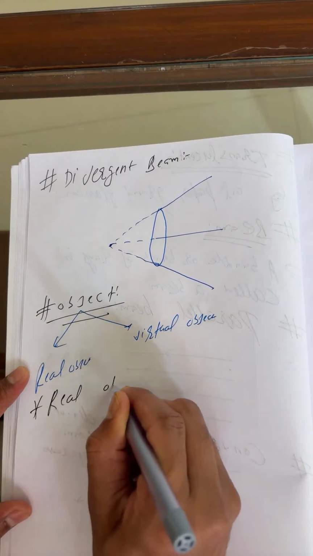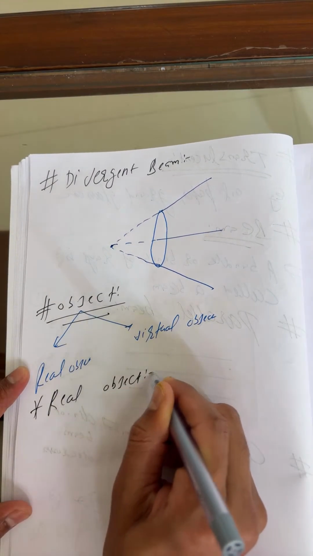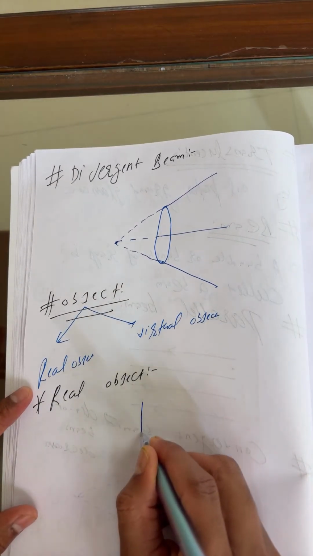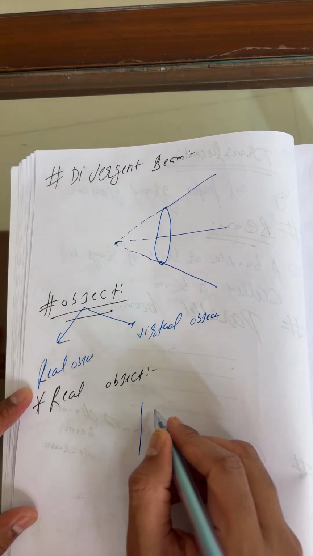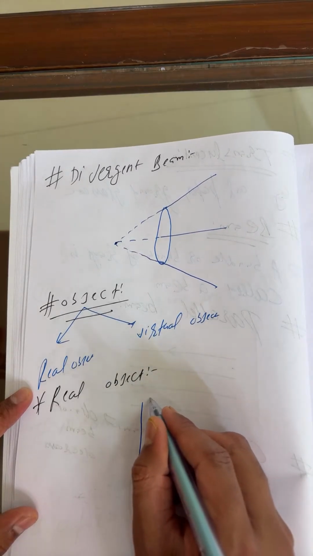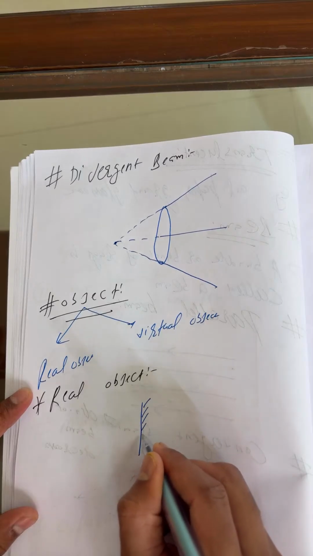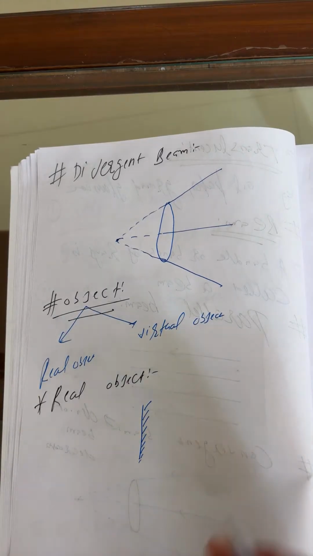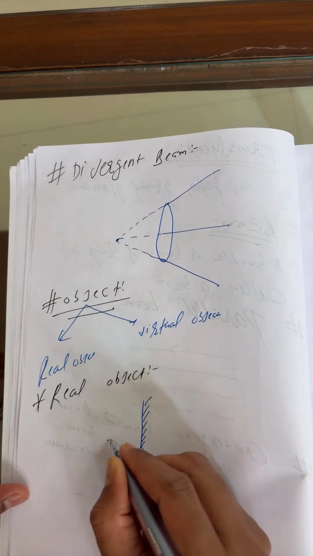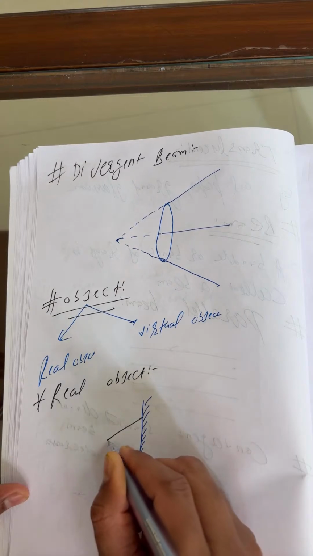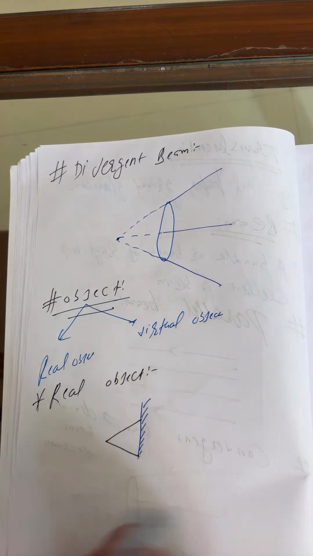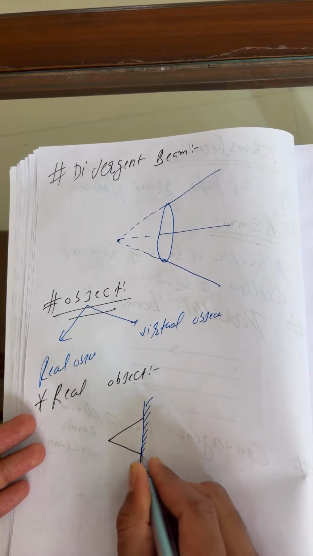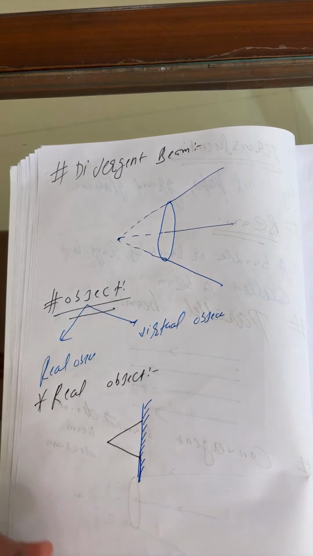This is what made a real object. Okay, so let's, I'm initially considering, student, let us suppose this is the plane mirror. This is the plane mirror. So this is the source, so light falls over here, right? Okay, so this is what I can say a real object.